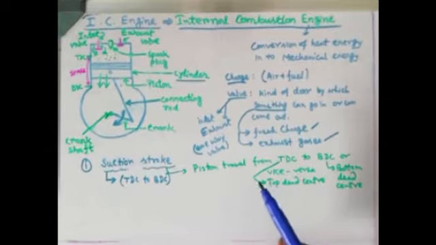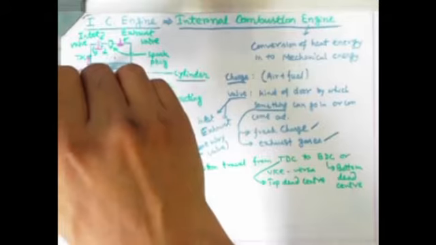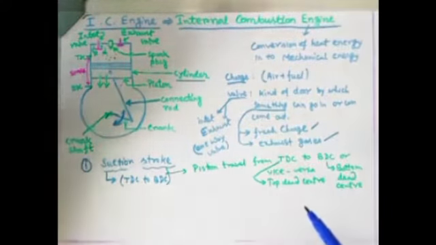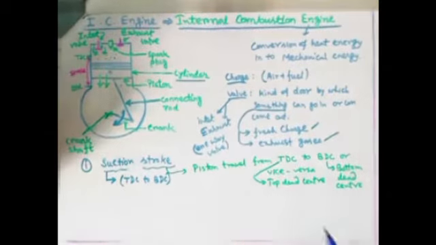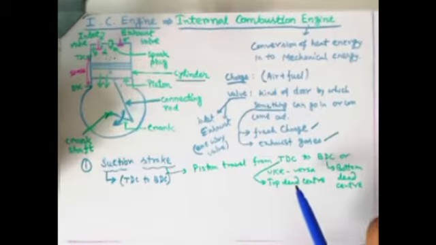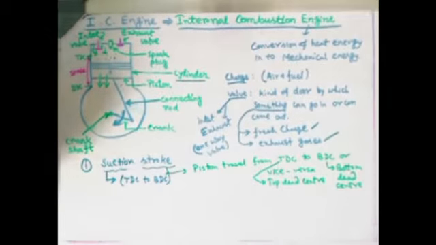When the piston reaches the BDC, then the suction stroke will be completed. Repeating, when piston starts to travel from TDC and reaches the BDC, that means 1 stroke is completed, and that stroke is known as suction stroke.